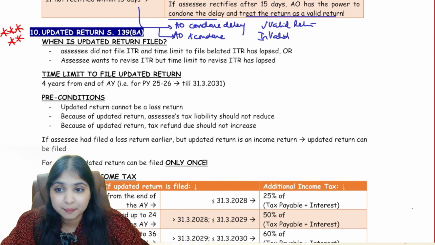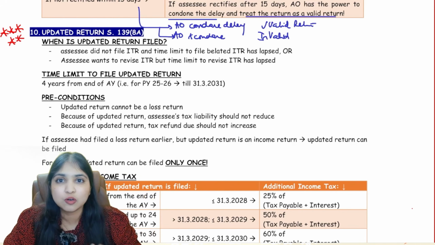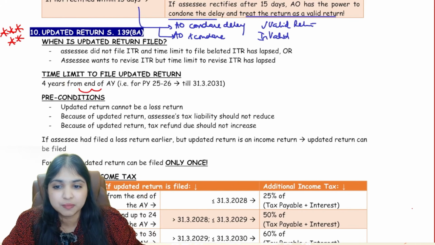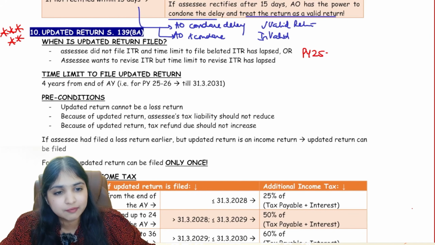So now in updated return, here also you should have some time limit, guys. Because can you come 10 years later also? Can you come 20 years later also? No, we have to put some time limit. The time limit is within 4 years from the end of the assessment year. I'll help you understand. Listen, let's talk about previous year 25-26, guys.